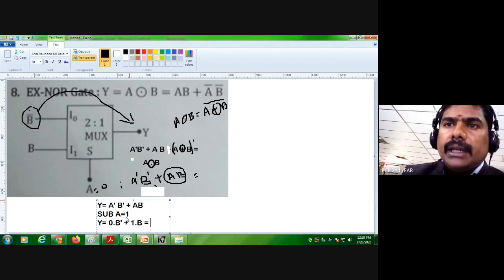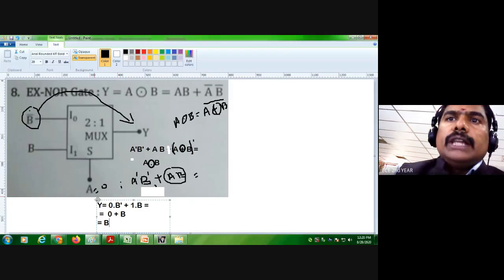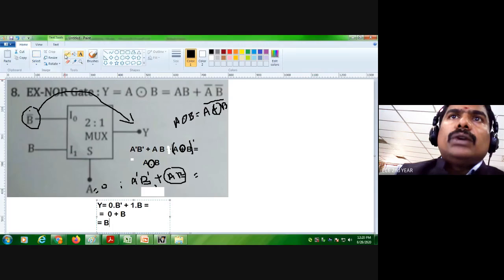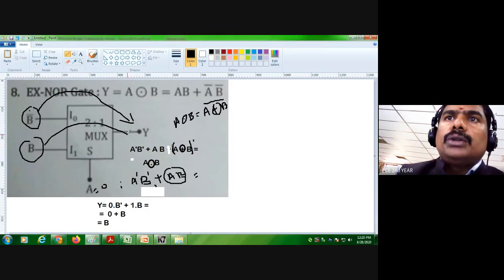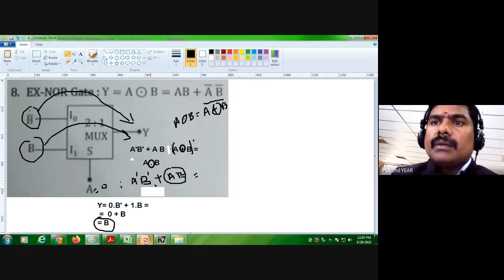Therefore the first term becomes 0 and the second term becomes b, which is equal to b. Therefore, when a equal to 1, the second input becomes the output. This is the way in each term we get this.